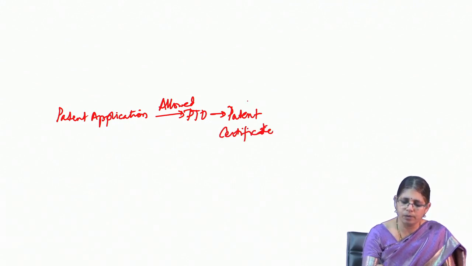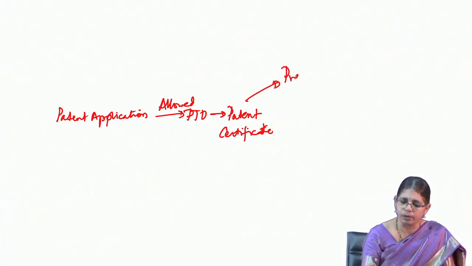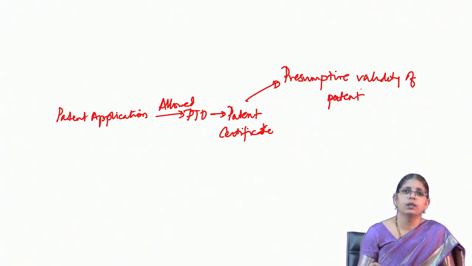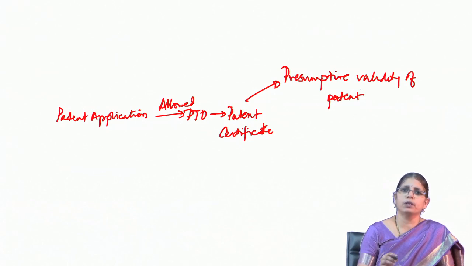Now, this patent certificate brings in the aspect of what we call presumptive validity of patent. It is called presumptive validity because the patent application has been assessed in relation to the criteria as given under the specific patent act.